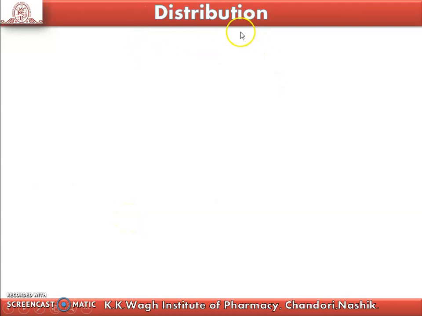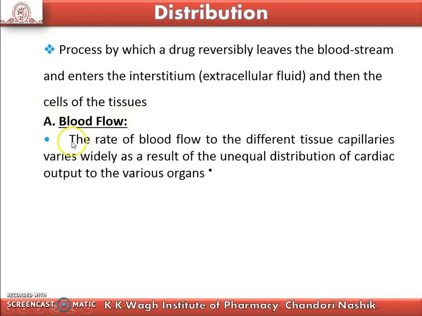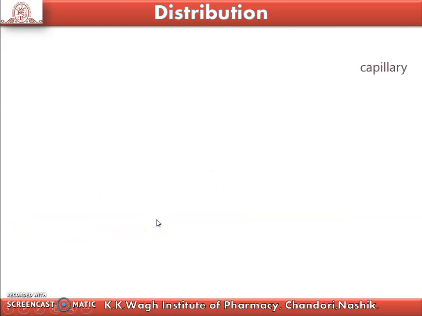Next we see distribution. In distribution, a drug reversibly leaves the bloodstream and enters the interstitium, that is the extracellular fluid, and then the cells of the tissue. This can happen in three ways. The first one is blood flow. The rate of blood flow to different tissue capillaries varies widely as a result of unequal distribution of cardiac output to the various organs. The blood flow to the brain, liver and kidney is greater compared to that of adipose tissue.